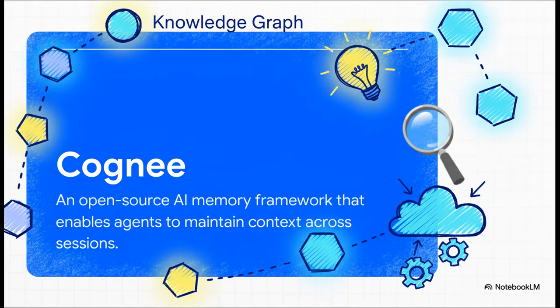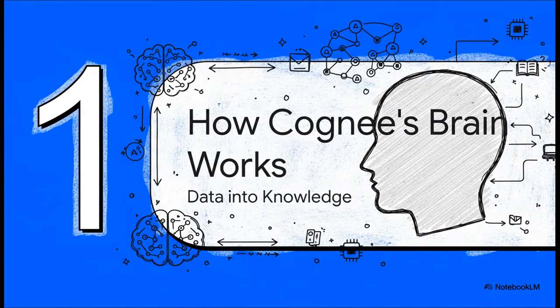So here's the key thing to get. Cognee isn't just another chatbot. Think of it more like a foundational layer, a brain, really, that you can plug into your AI agents. This is what lets them hold on to context and build systems that are actually smart and aware of everything you've talked about before. Okay, so how does it actually pull this off?